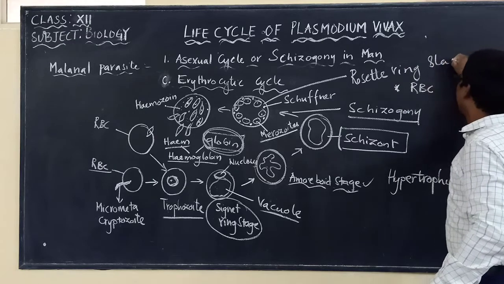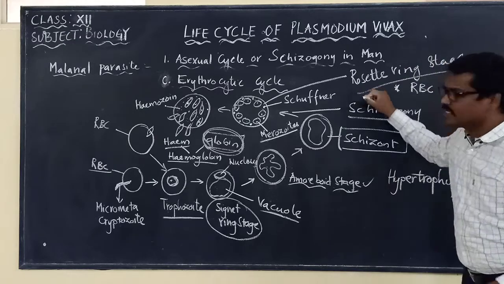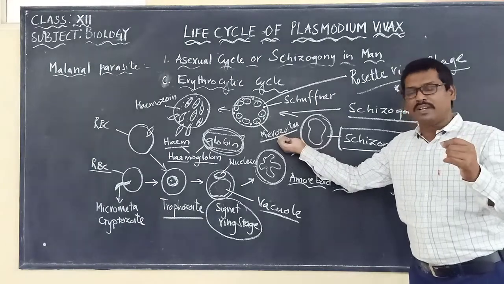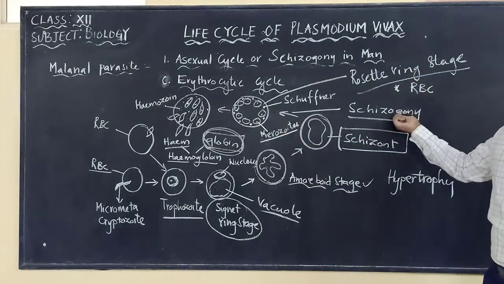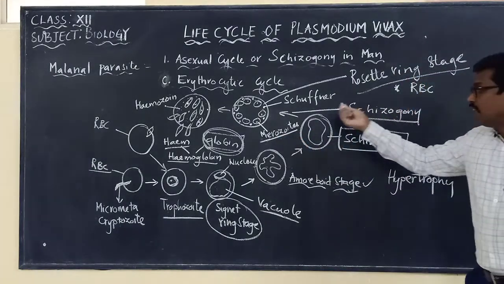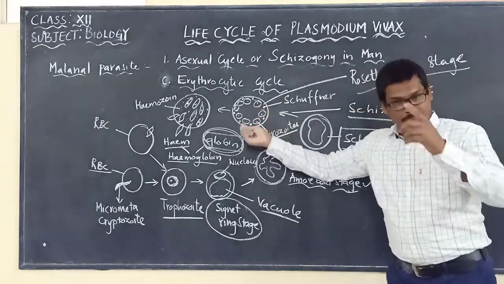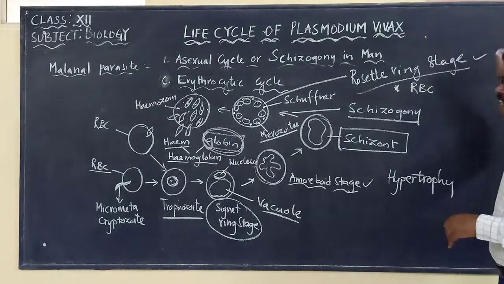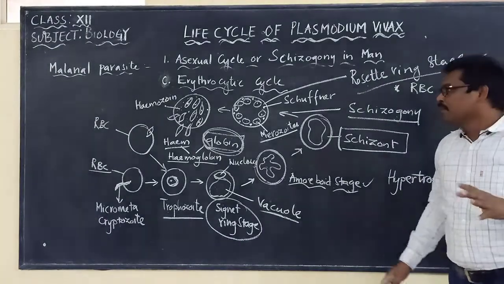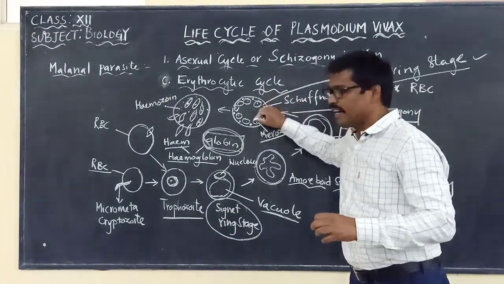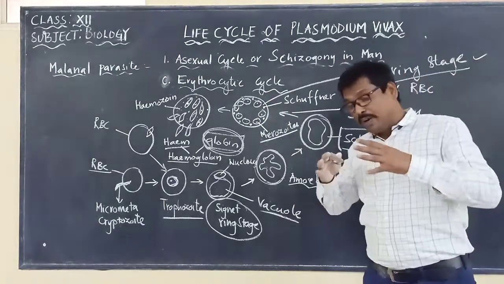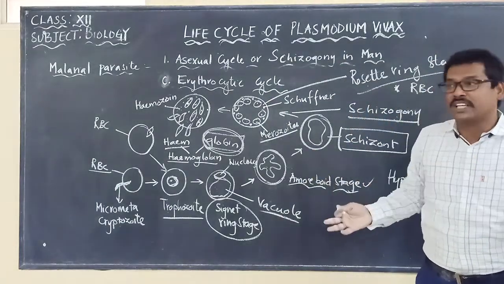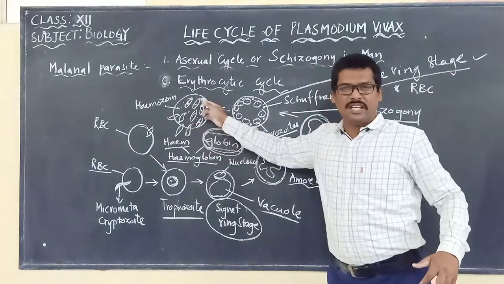So why is it called the rosette ring stage? It's because the merozoites, formed by a process called schizogony, which means multiple fission, appear as the petals of a rose flower. So it is called the rosette ring stage. Now these merozoites will apply pressure on the walls of the RBC and rupture them.